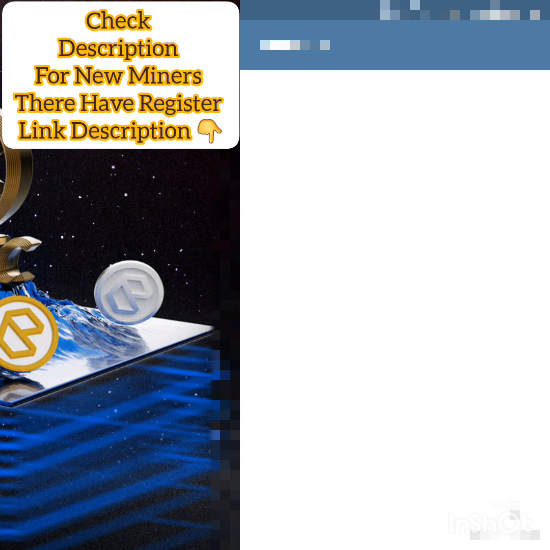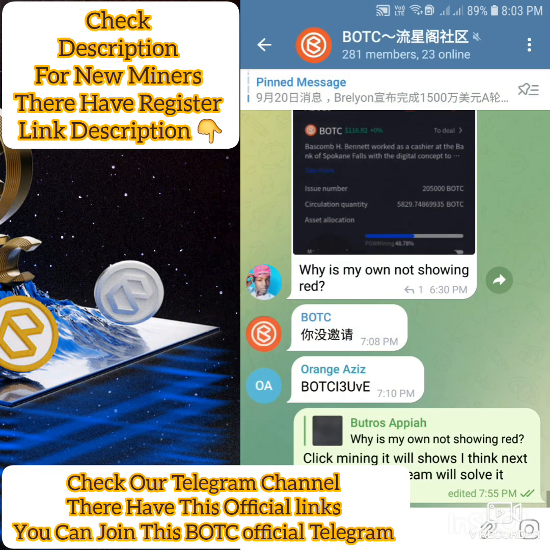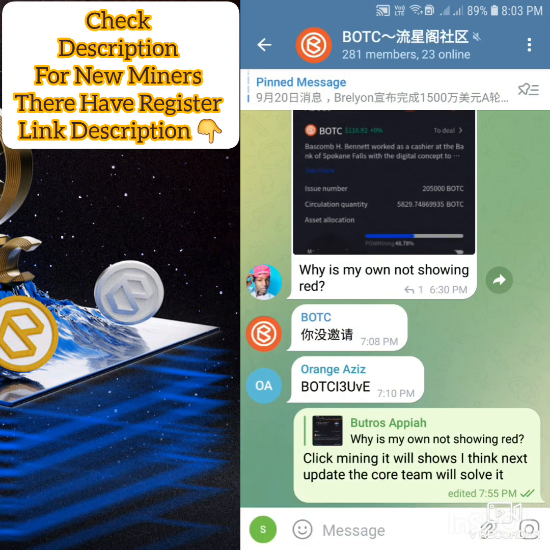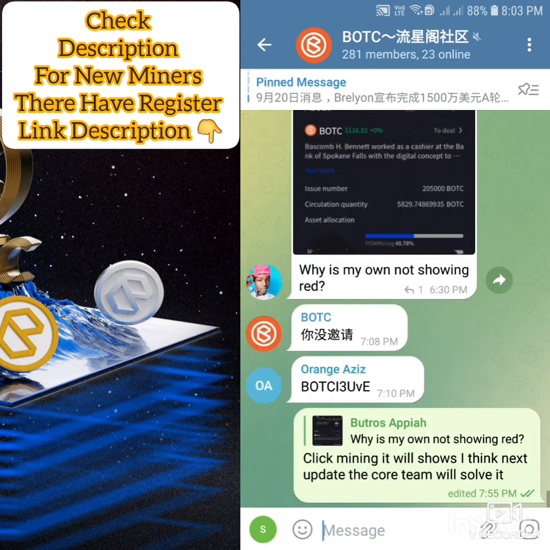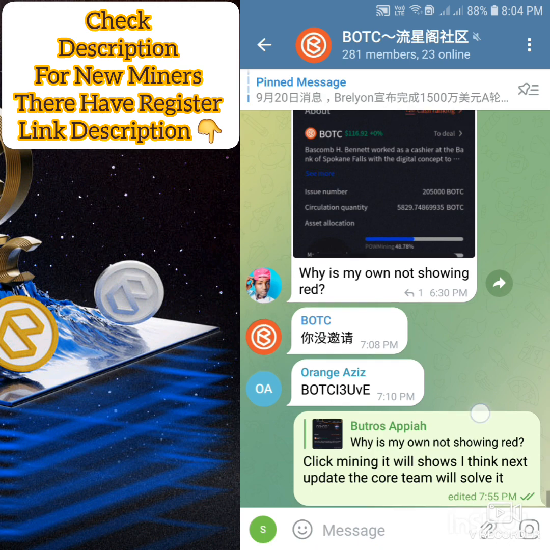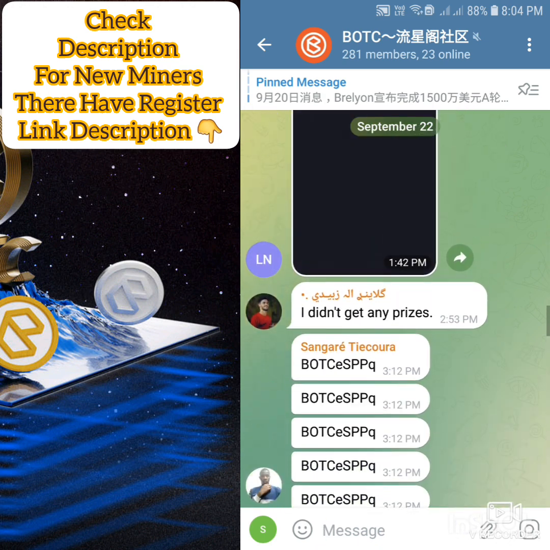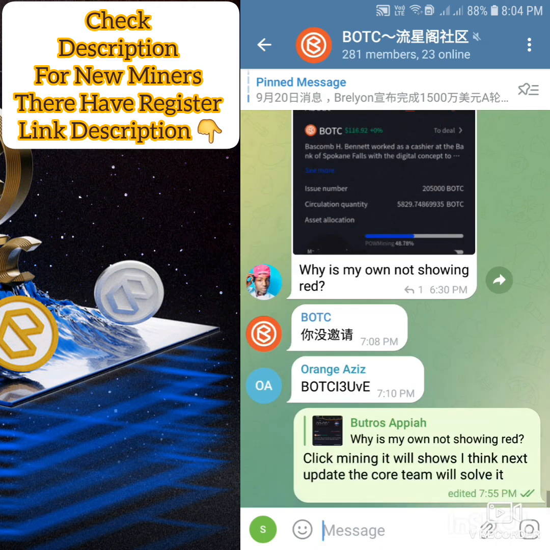And one other thing, you can also join their official channel. You can join here, and you can also paste your power code here, so when someone uses it, your mining will work automatically. I have used this code already, and you can use this code one time in 24 hours.